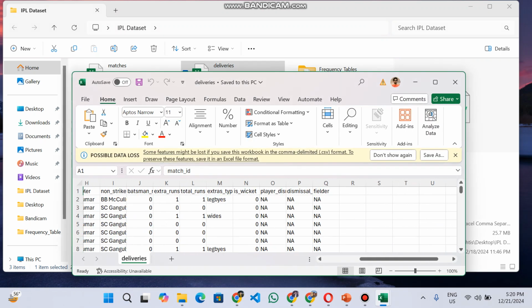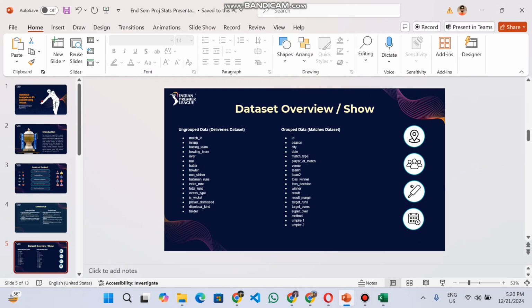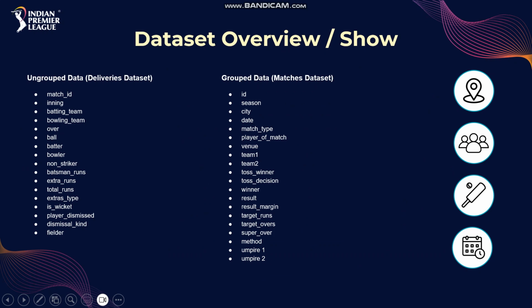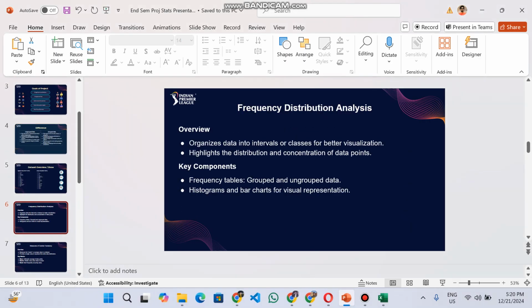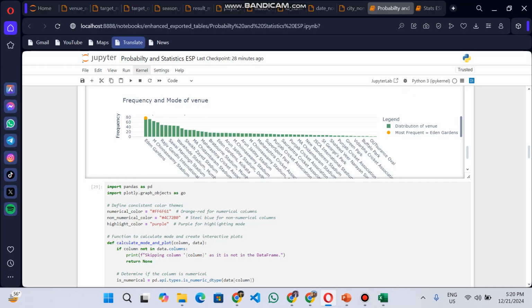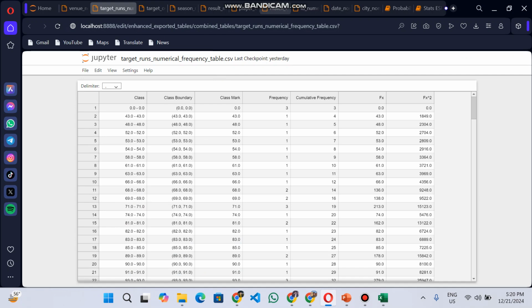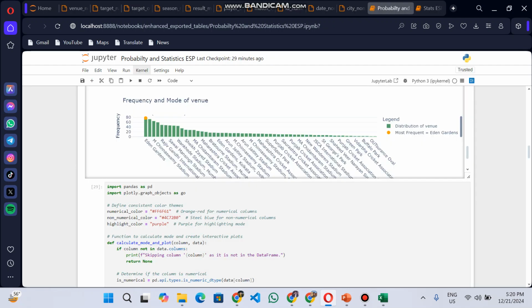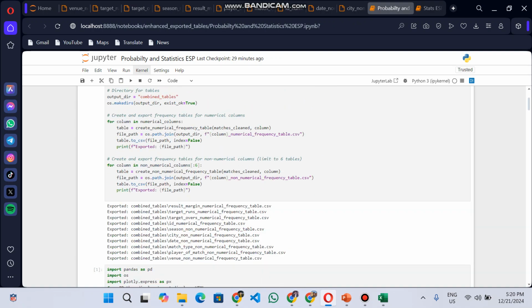Now, ladies and gentlemen, I'd like to move forward. These are some of the columns that we've worked on. I'd like to show you the code. We've constructed 10 tables, and these are the tables. Basically, you can see these are the frequency tables, and here is the implementation of our code.